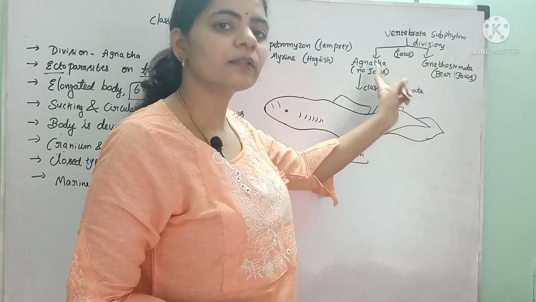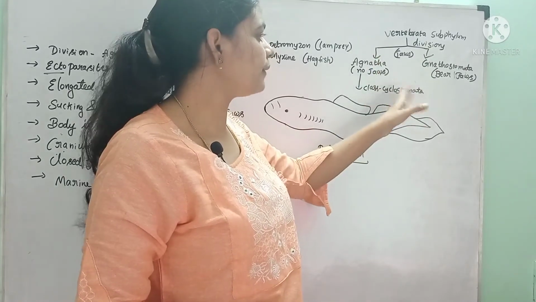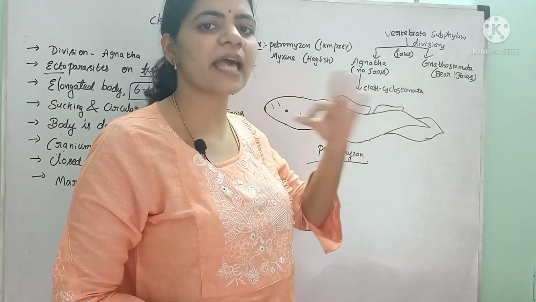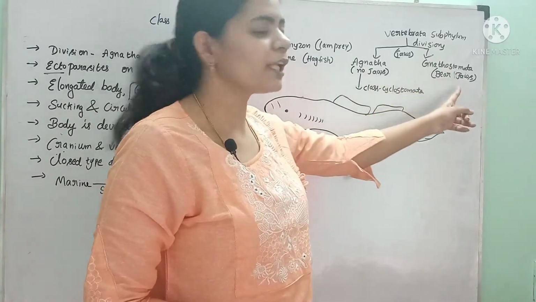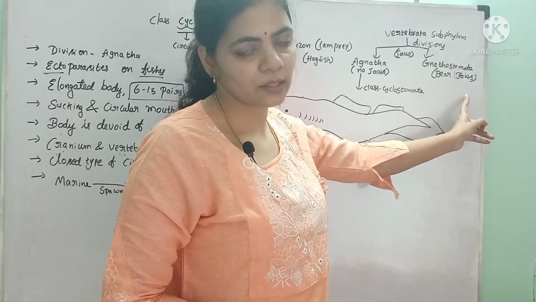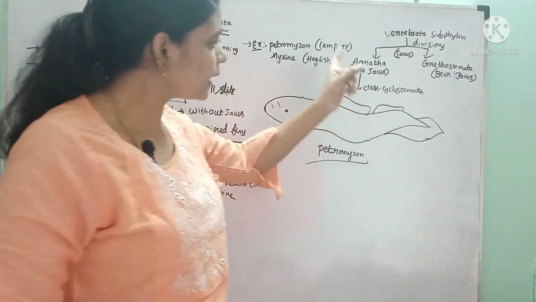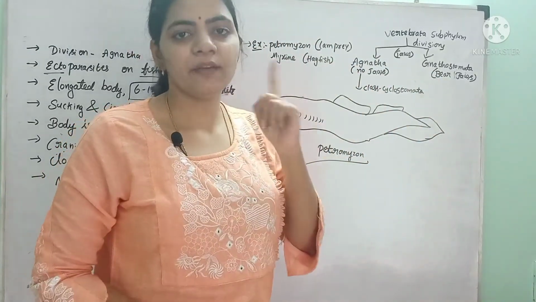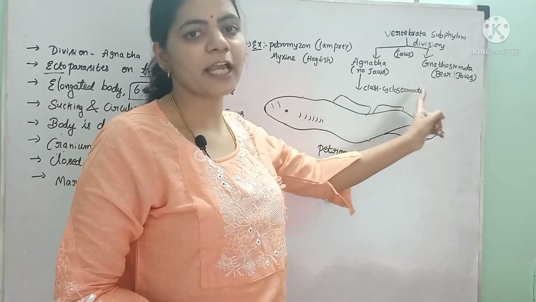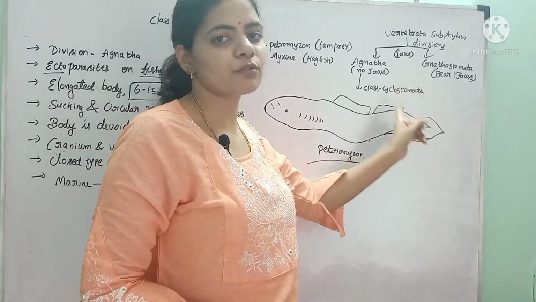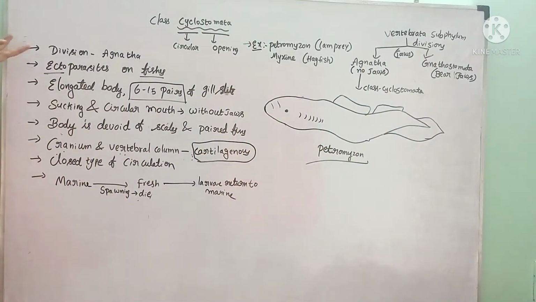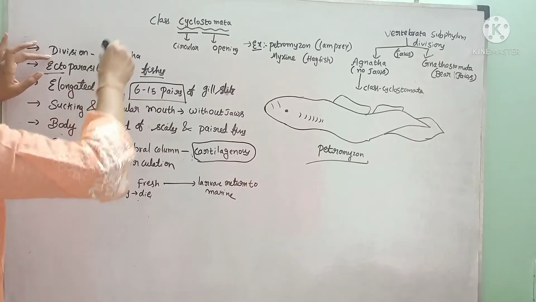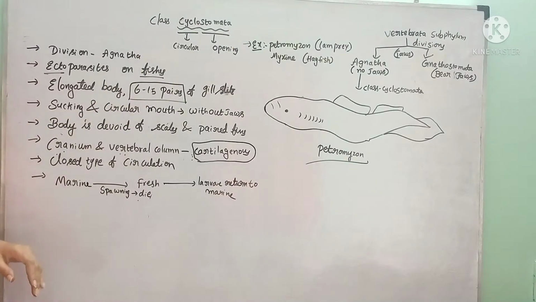In Agnatha, A means absent, Gnatha means jaws. Jaws are absent in Agnatha. And Gnathostomata means they bear the jaws. In Agnatha, there is only one class, that is class Cyclostomata. So this class Cyclostomata comes from this division Agnatha only. Under this Agnatha, there is only one class, class Cyclostomata.